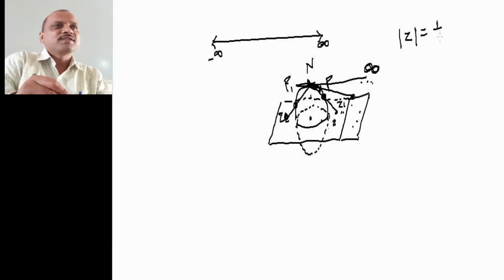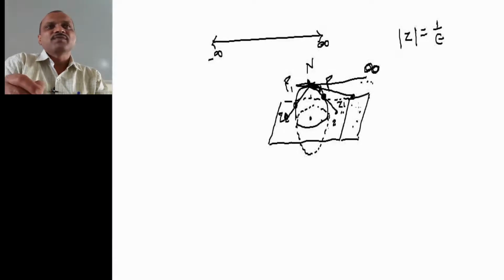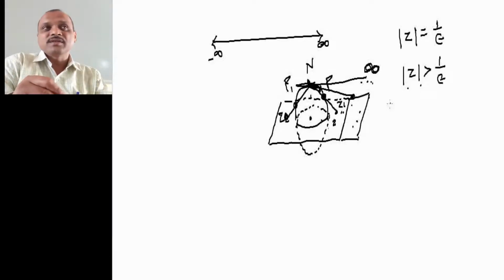All the points on this circle are represented by |z| equal to 1 by epsilon, and the points with |z| greater than 1 by epsilon are exterior to this circle.